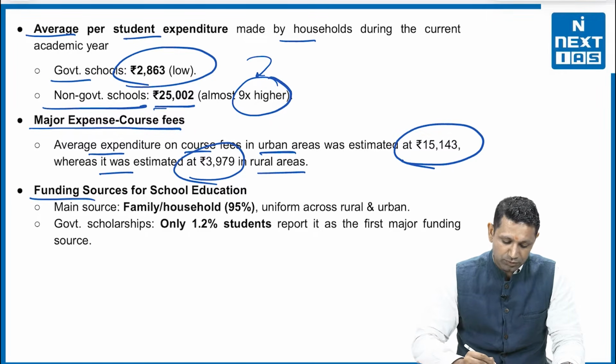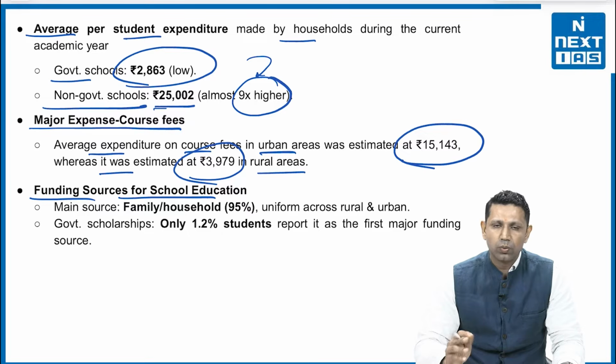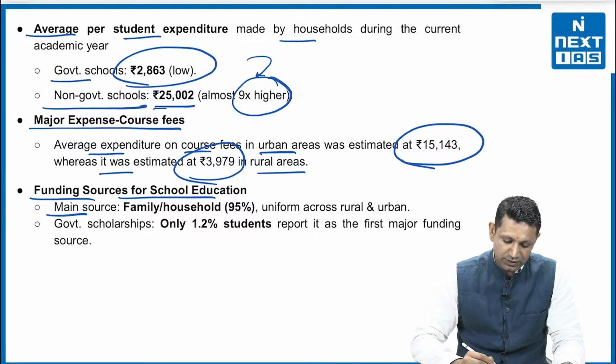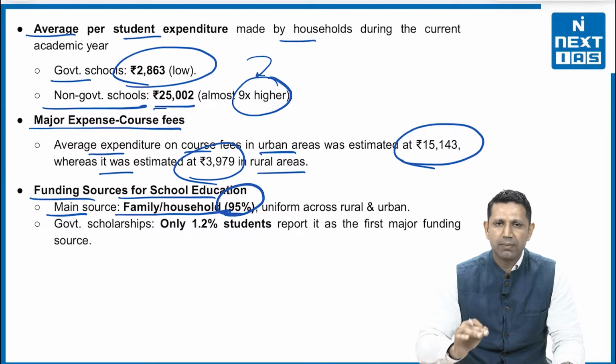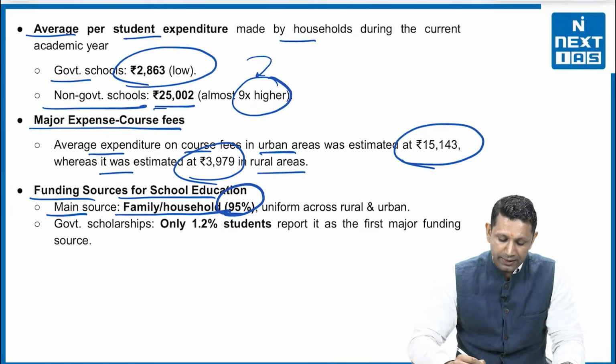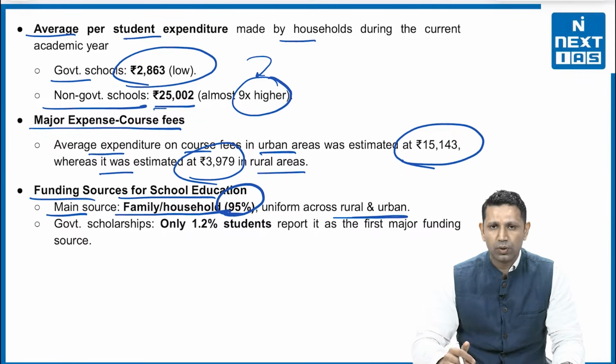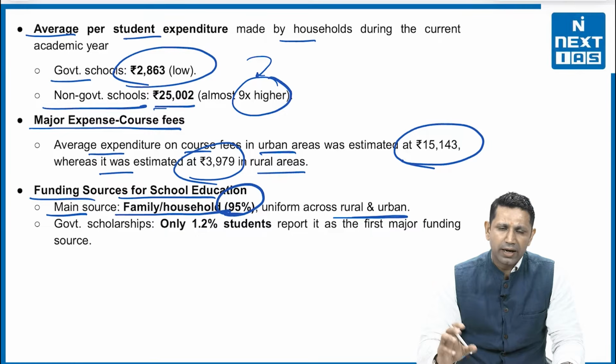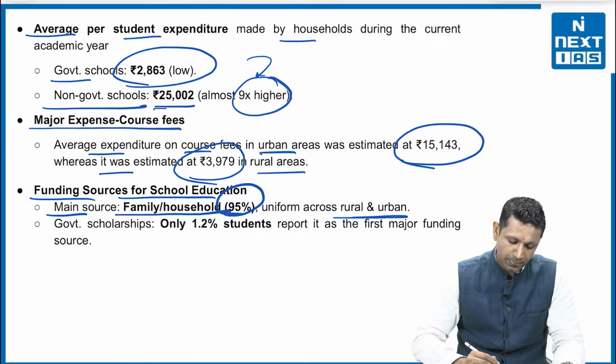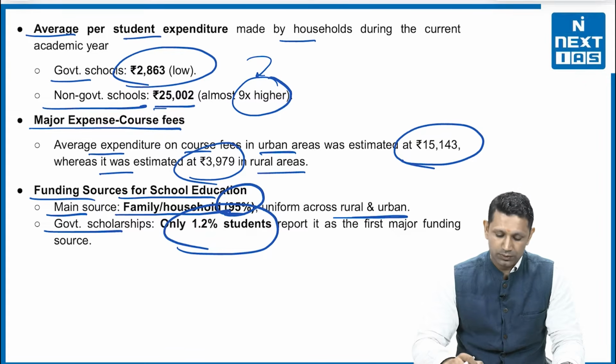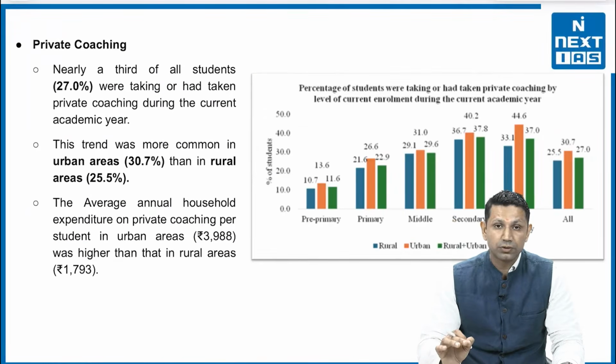Next is funding source for the school education. What is the funding source? The main source is family or household. 95% of the funding is done by the family or the household, and it is uniform across rural and urban areas. So basically, the private schools are having a fee which is equivalent in the urban area as well as in the rural areas. The government scholarship is only provided to 1.2% of the students.